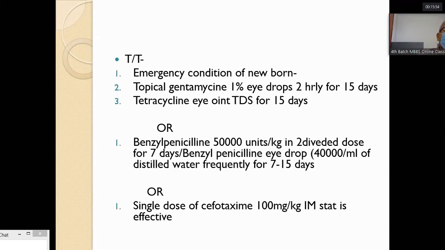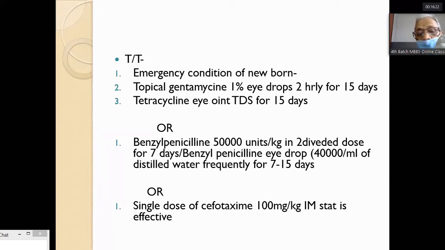Treatment: it is an emergency condition of the newborn baby. Topical gentamicin 1% eye drops should be instilled 2 hourly for 15 days, and tetracycline eye ointment 3 times for 15 days. Or you can give benzyl penicillin, 50,000 units per kg in divided doses.